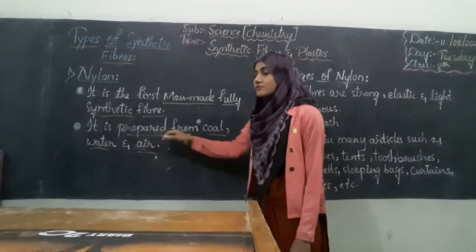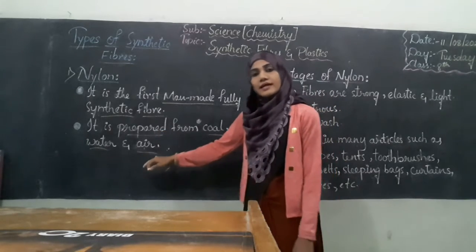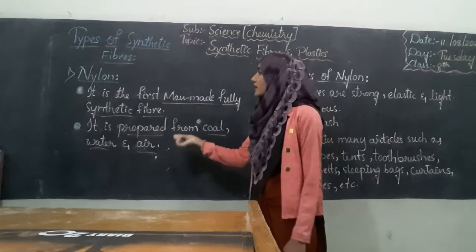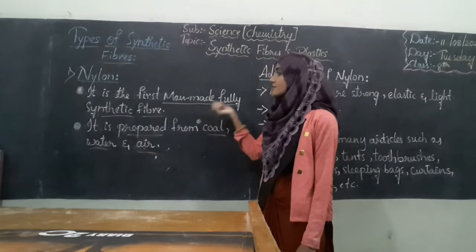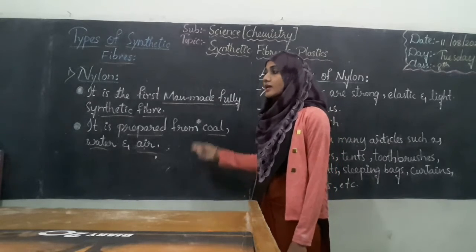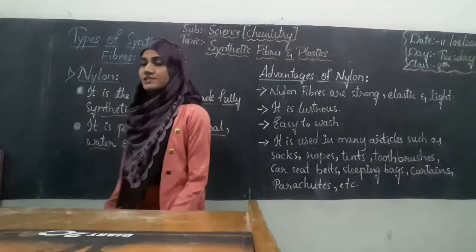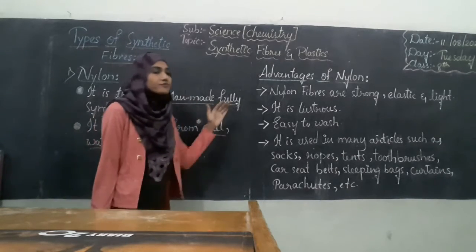And it is prepared from coal, water and air. It is prepared by using these three things: coal, water and air. Hence, it is called a fully synthetic fiber. That means it has been prepared fully by man. Now, we shall see what the advantages of nylon are.